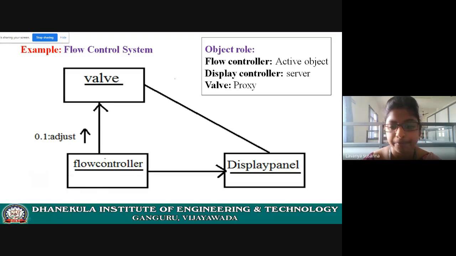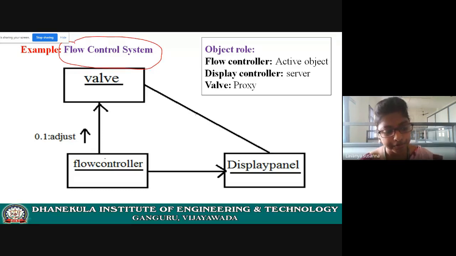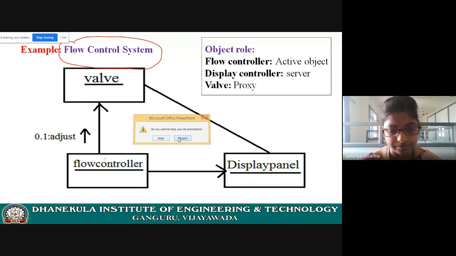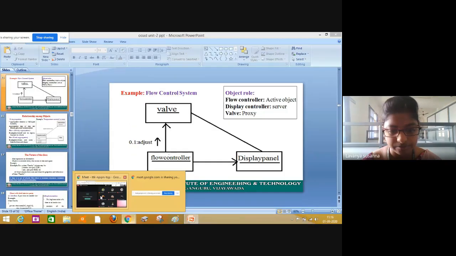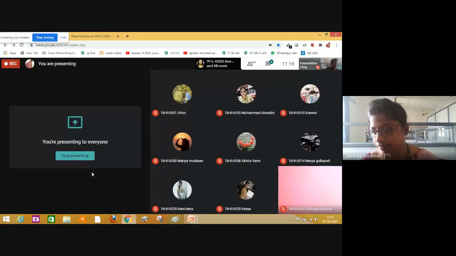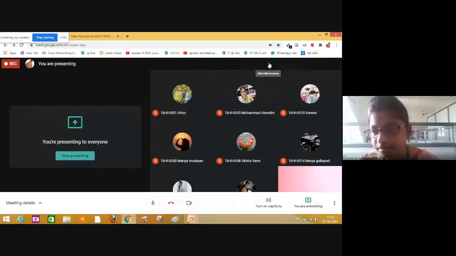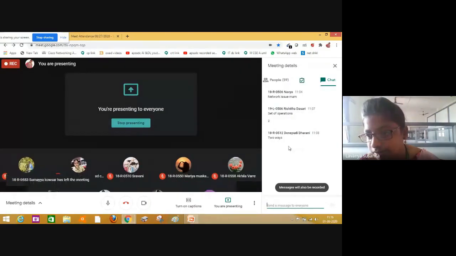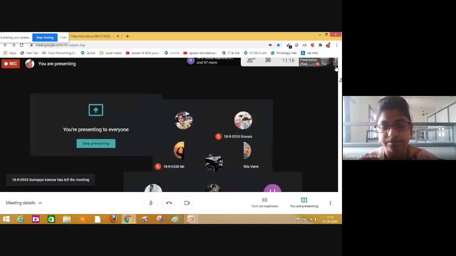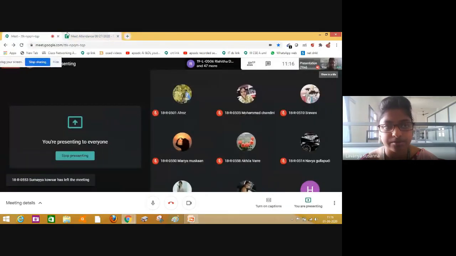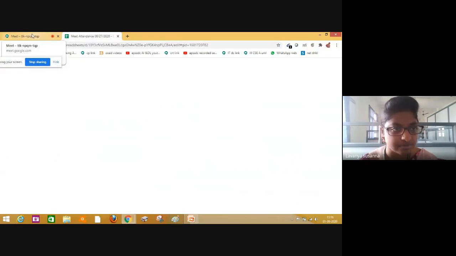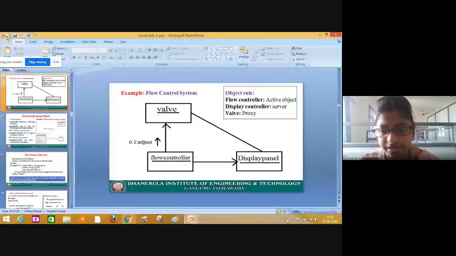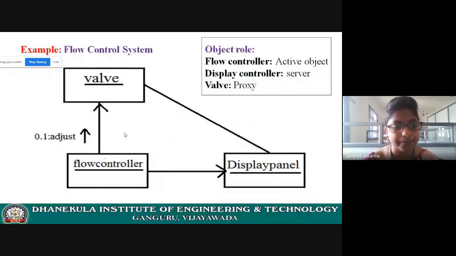See here. Flow control system, another example. One minute. One second. Set of operations, network issue. Just one second.